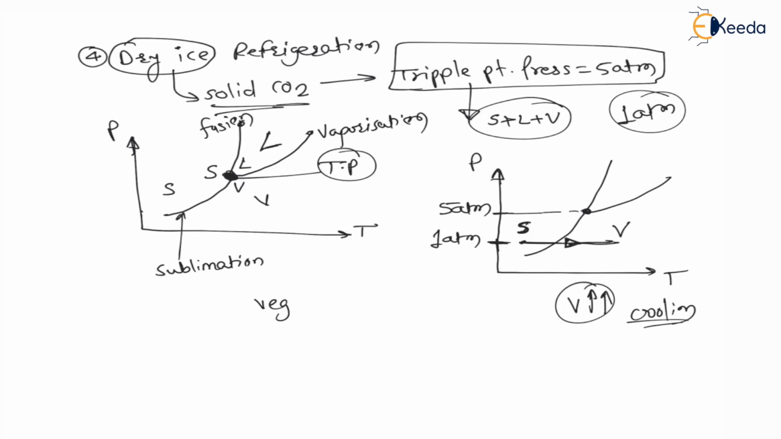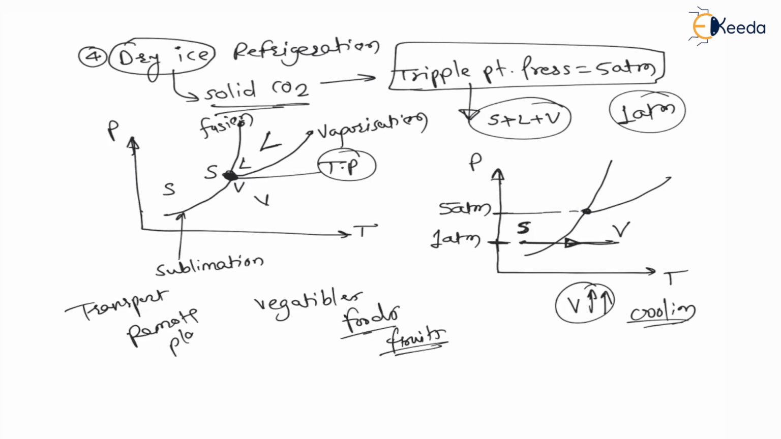Whenever these foods, vegetables or fruits are in transit or transport, or in remote places, then this dry ice refrigeration is used. The fifth type of refrigeration is called thermoelectric refrigeration.